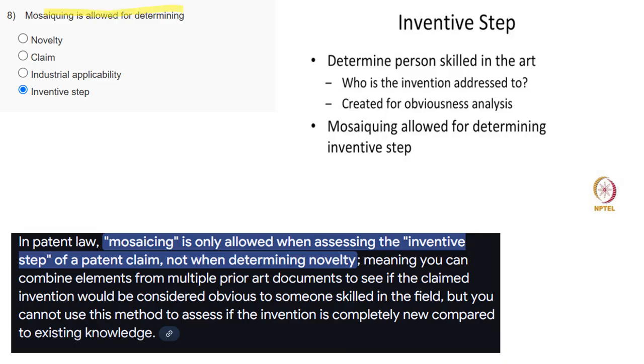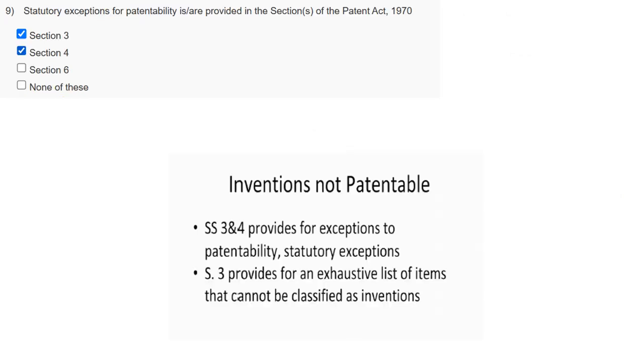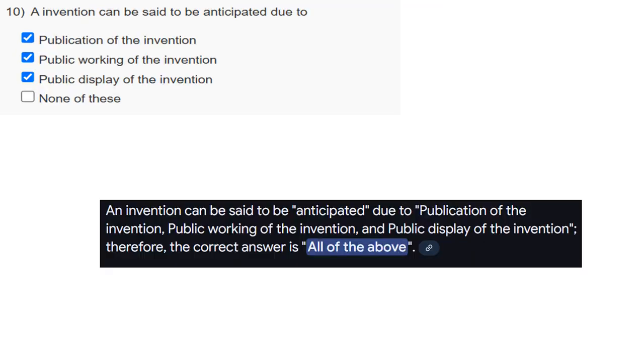Okay, moving to the next question we have: mosaicing is allowed for determining the inventive step. You can see here, mosaicing is not allowed for determining the inventive step. Moving to the next question. Statutory exceptions for patents are provided in which section of the Patent Act 1970? So you can see Sections 3 and 4 provide for the statutory exceptions to the patent. It is there.